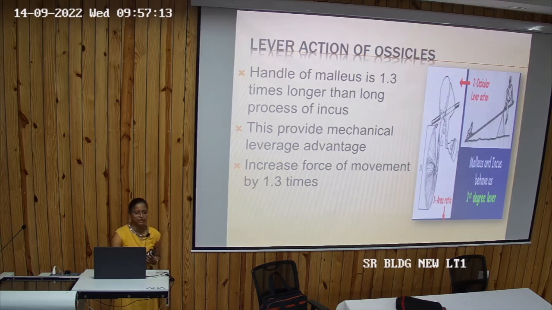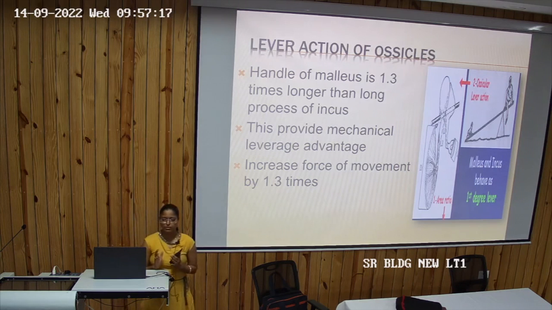Next is lever action of the ossicles. So handle of malleus is around 1.3 times longer than the long process of incus. Question comes sometimes. Impedance matching and functions of middle ear, a question comes.